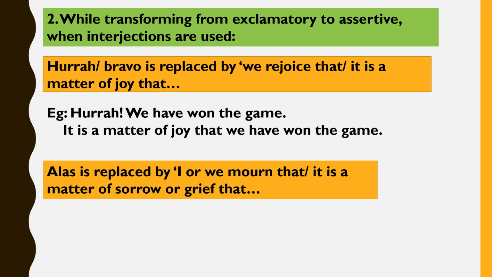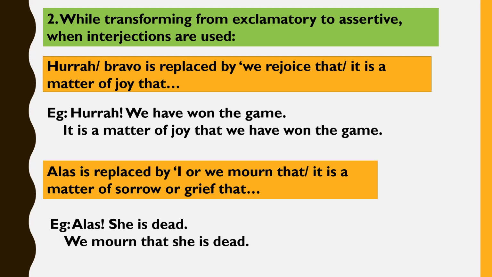Now the word alas tells us about a sad feeling or a sorrowful feeling. So the word alas is replaced by I, or we mourn that, or it is a matter of sorrow or grief that.